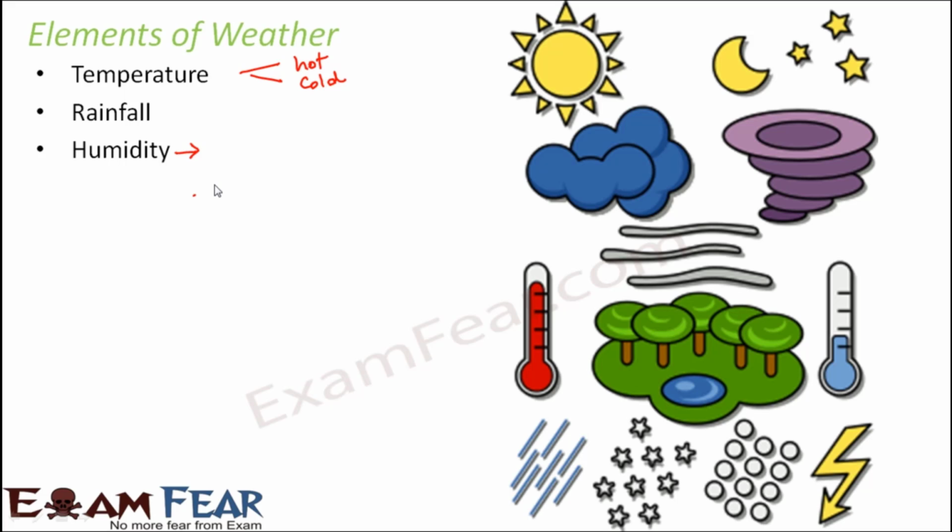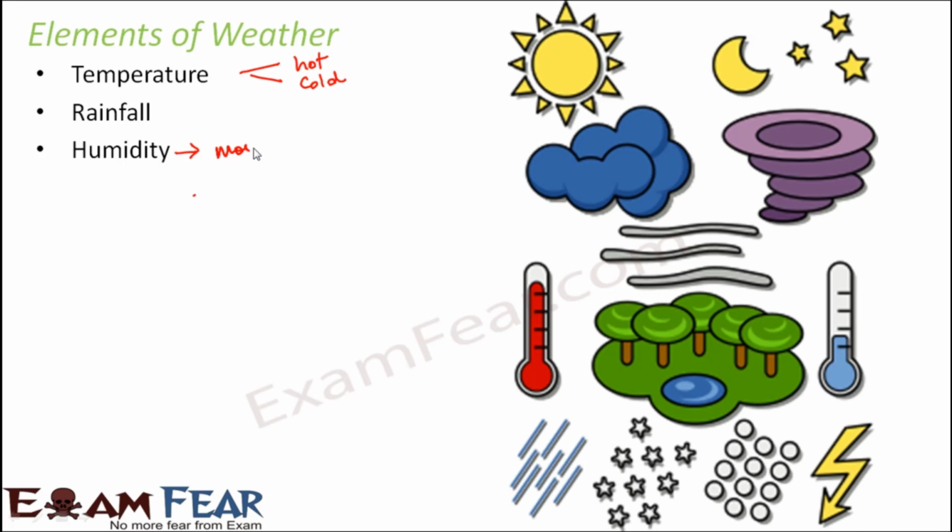Now water vapor cannot be seen because it is very small molecules of water, so we cannot see them with the naked eye. Now it has been observed that warm air can hold more water vapor than cold air. So therefore when the air is warm, the moisture content of the air is more, and when humidity is more, we feel the air is wet.